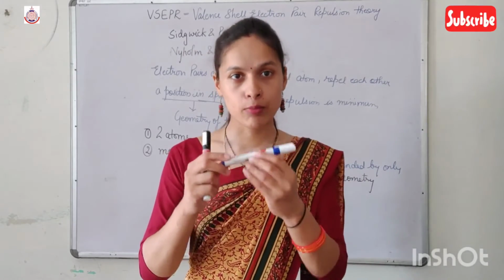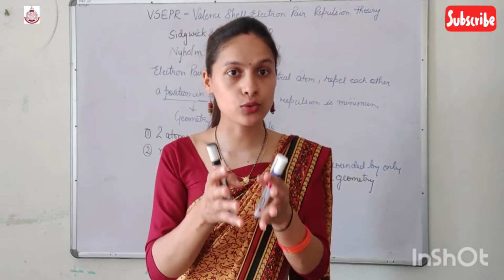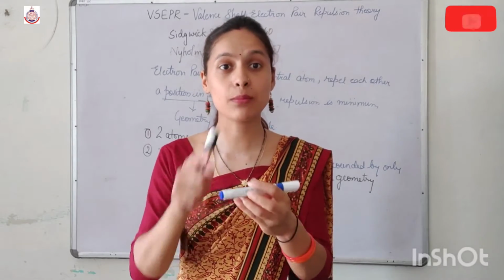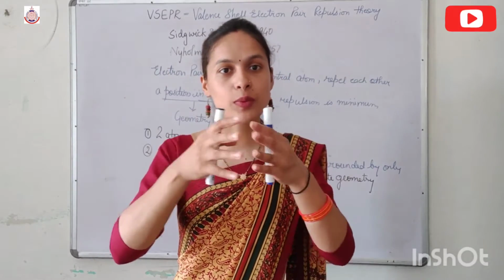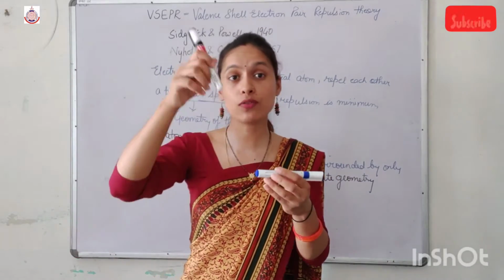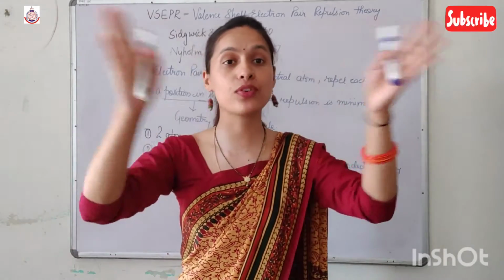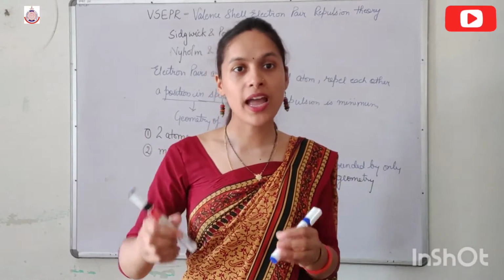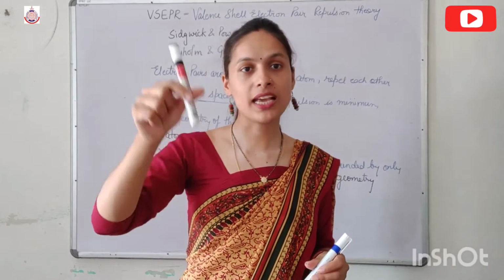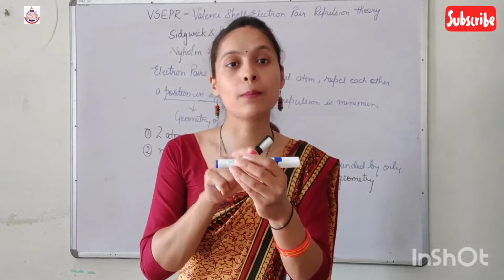Clear? The bond pair is restricted to a limited area due to the force of attraction exerted by the two nuclei. But the lone pair is spread in a wide area due to the force of attraction exerted by only one nucleus, because the other end is free to move, free to spread. So that's why the force of repulsion exerted by the lone pair is greater than that of the bond pair.